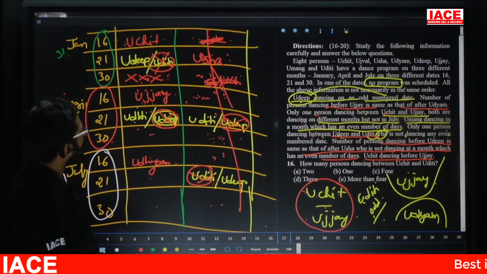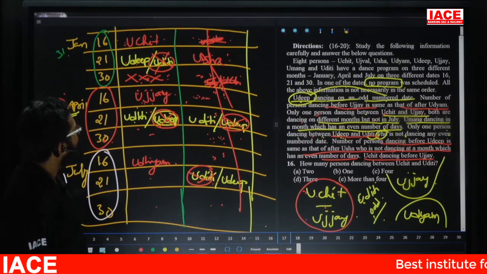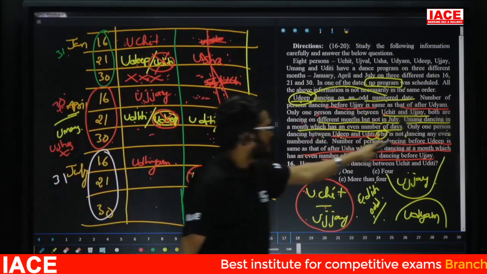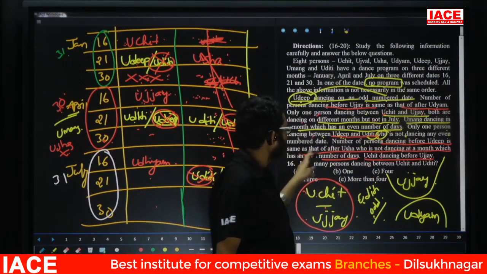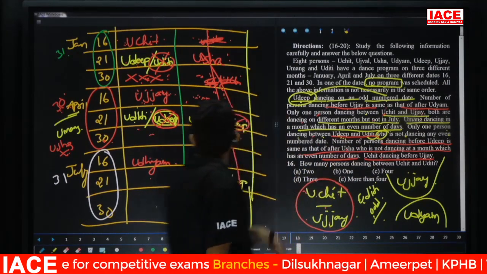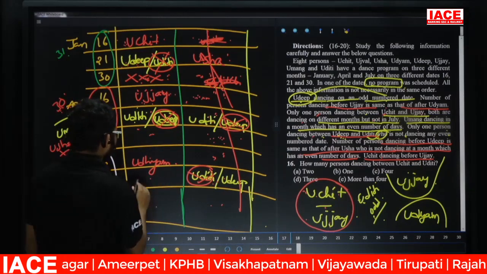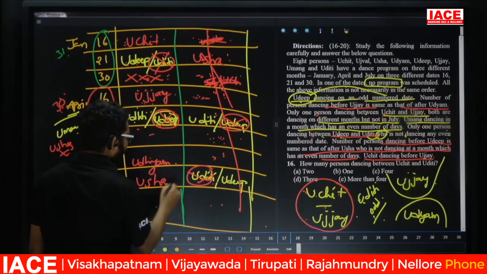Next point. Friends, they give one more clue point. Number of persons dancing before Udip is same as number of persons dancing after Usha. Before Udip, we are having only 1. After Usha also here we are having 1.